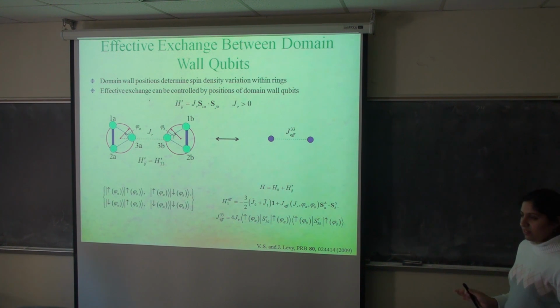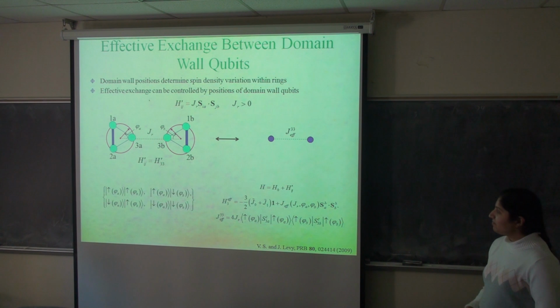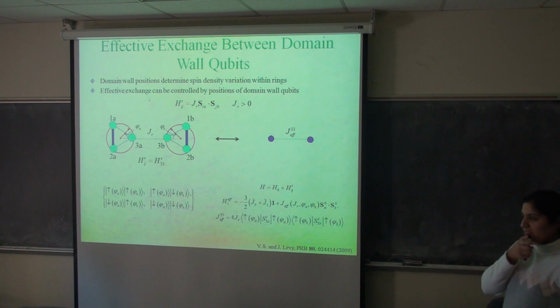So you're building a ferromagnetic effective interaction from an antiferromagnetic single spin interaction. Single spin interaction, but it's only between those two spins. And then what you're doing is altering how much density is on those spins. Yeah, the sign of the density. The sign of the density, which is what happens if you move the domain.